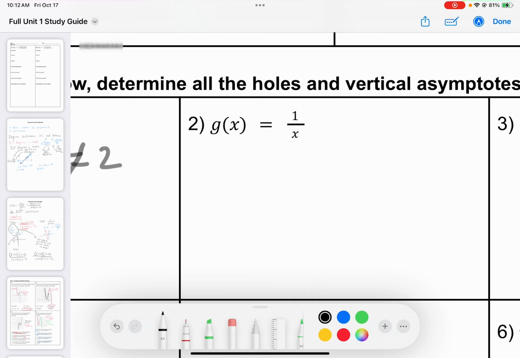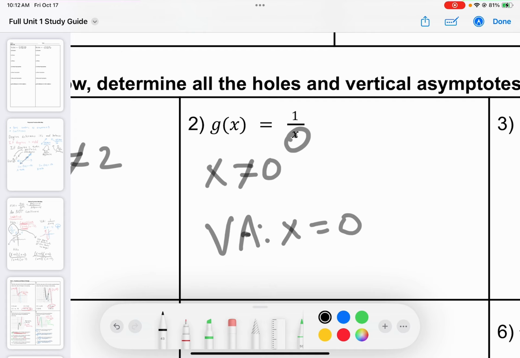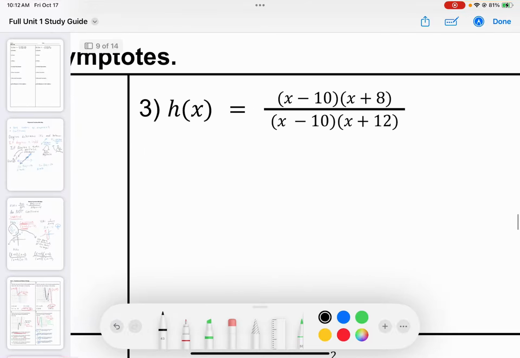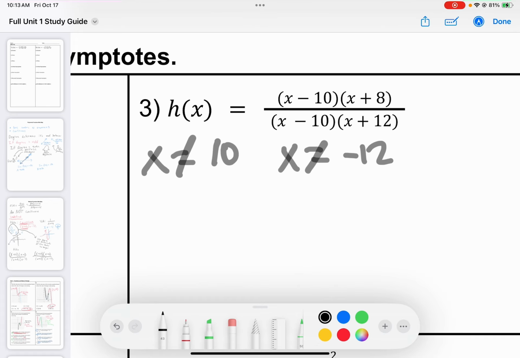All right, here again, I have something in the denominator, x cannot equal 0. x is only in the denominator, so that means I'm going to have a vertical asymptote at x equals 0. Now we're moving on. All right, well, I know x cannot equal 10, and x cannot equal negative 12. So at each of those spots, I must have a hole or a vertical asymptote. Here, I'm going to have a hole because we'd get 0 over 0 here.